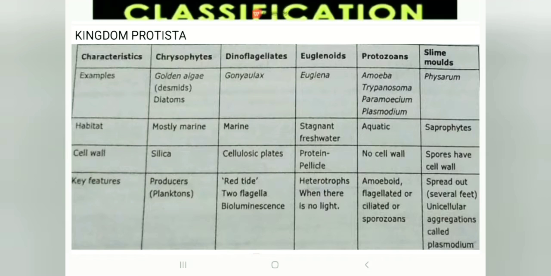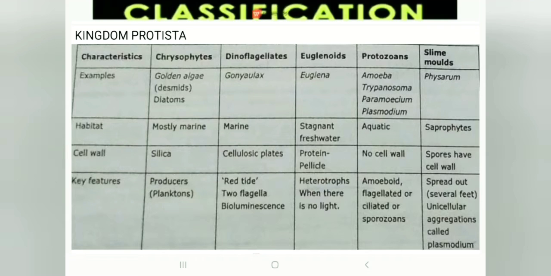Simple to remember. Protozoans have four examples: amoeboid, Amoeba; flagellated, Paramecium; ciliated, Plasmodium; sporozoan, Trypanosoma. Coming to the slime molds, it is Physarum.